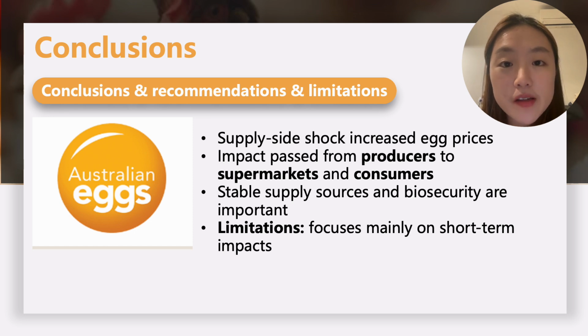In conclusion, the 2024 avian influenza outbreak shows that egg prices depend not only on consumer demand, but also on supply chain stability. There are three key findings. First, the price increase was mainly caused by a supply-side shock. Second, shortages occurred before the market reached the new equilibrium. Third, inelastic demand and supply made the price increase stronger and recovery slower. This matters for supermarkets, consumers, and government policy because it shows the importance of stable supply sources, consumer understanding, and strong biosecurity management. That's all. Thank you.